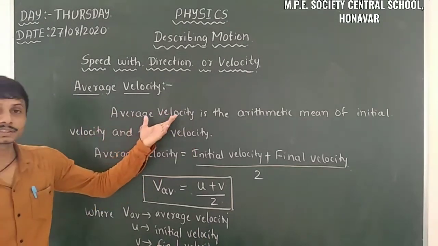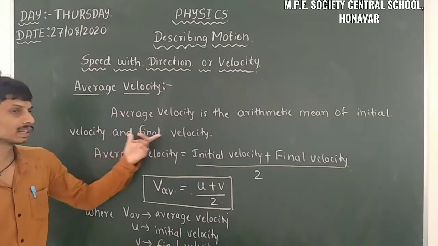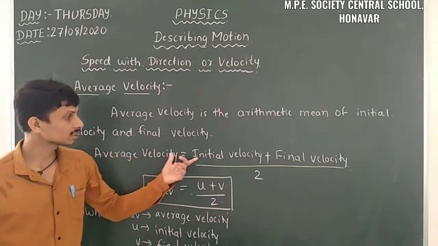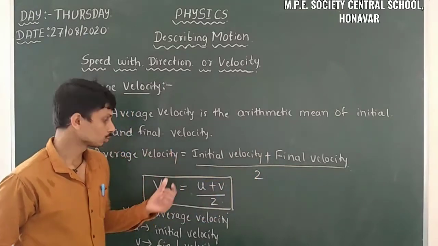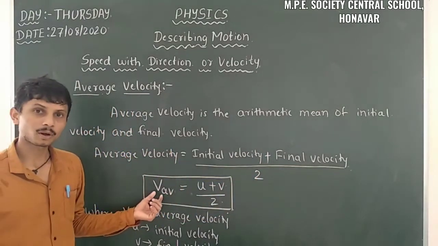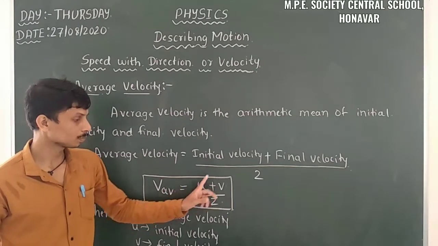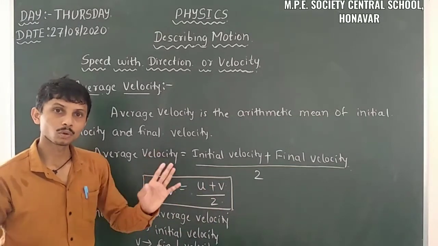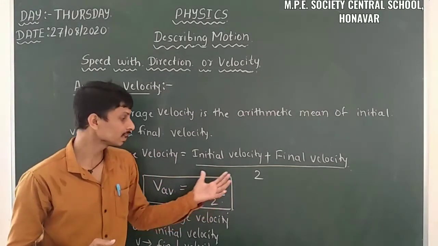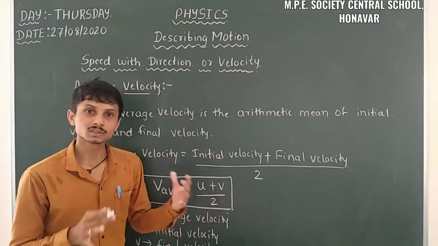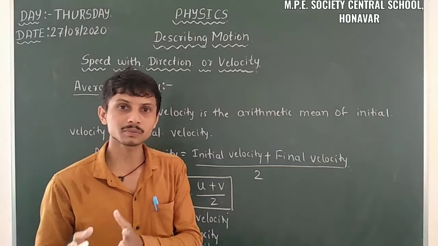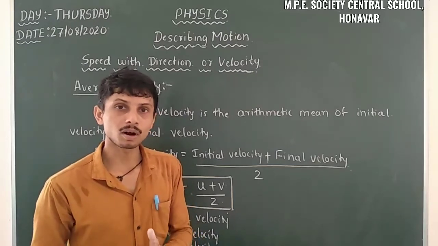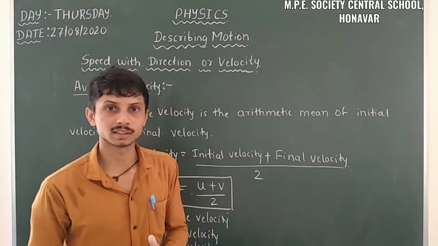Average velocity is the arithmetic mean of initial velocity and final velocity, equal to initial velocity plus final velocity divided by 2. So the mathematical formulation is V_av equals (u plus v) by 2. When we have the initial velocity and the final velocity, we take their arithmetic mean and get the value of average velocity.